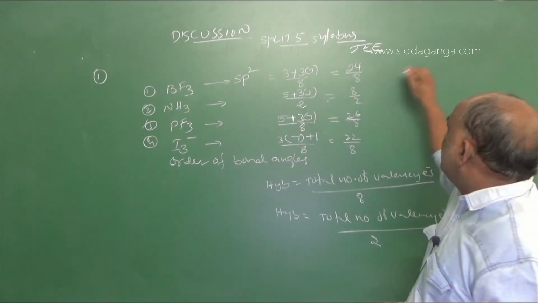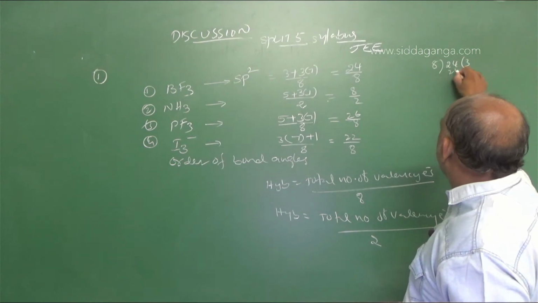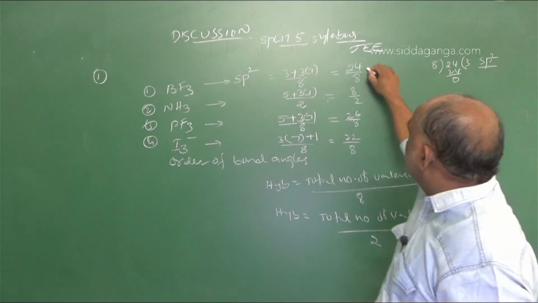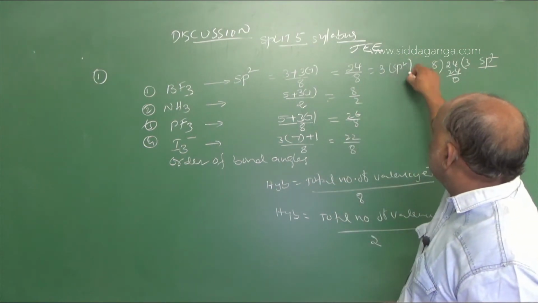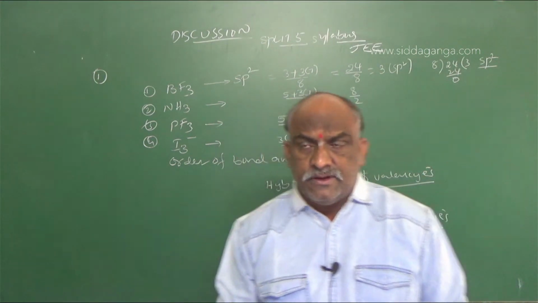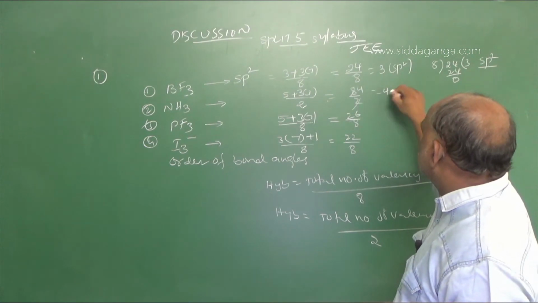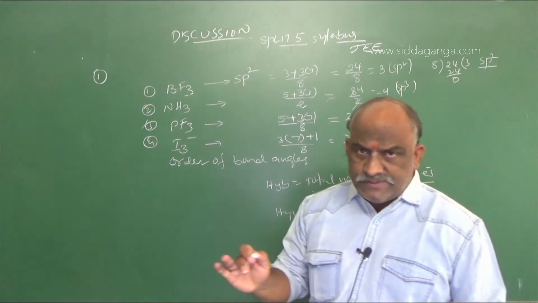So 24 by 8. What is 24 by 8? 8 3s are 24, which means one is s orbital, remaining 2 are p orbitals. So the value is 3. What does 3 stand for? 3 stands for sp2 hybridization. In the second case we go with 8 by 2. 8 by 2 means 4. 4 stands for sp3 hybridization.